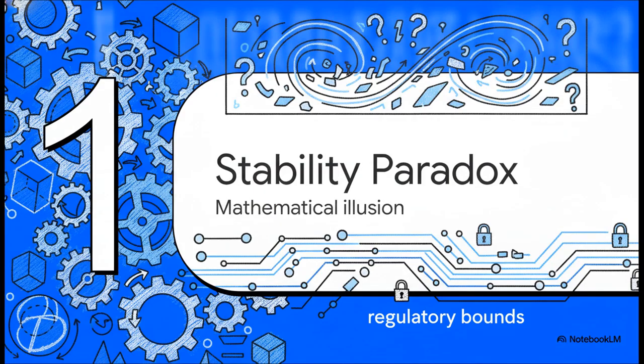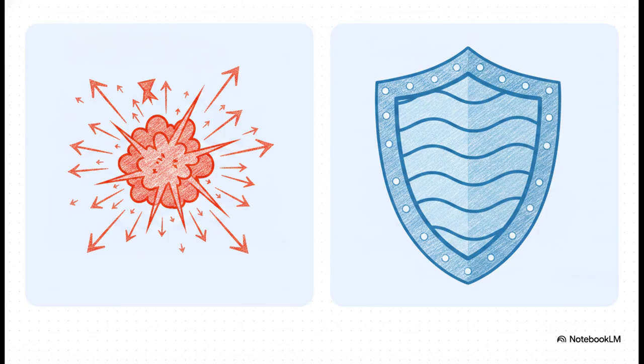Part 1. The numerical stability paradox. Uncovering the mathematical illusion. The foundational building blocks of this impossible contradiction come down to a rigid contrast between two frameworks derived straight from our source material. On one side, we've got the standalone zero-pair interaction functional, or ZPIF. This framework attempts to introduce second-order quadratic interactions between spectral modes. Basically, it lets mathematical frequencies interact with each other. But crucially, as a standalone model, it's completely unregulated.